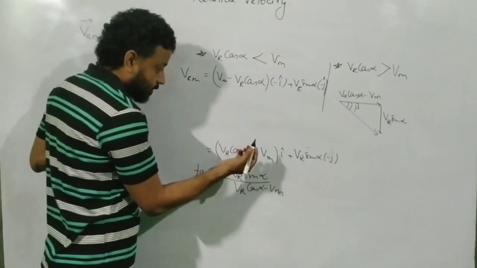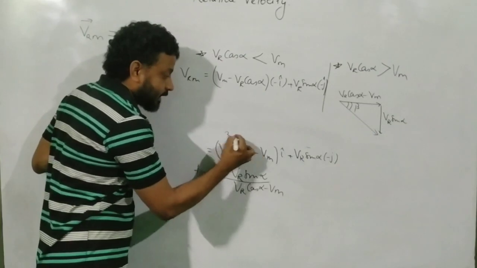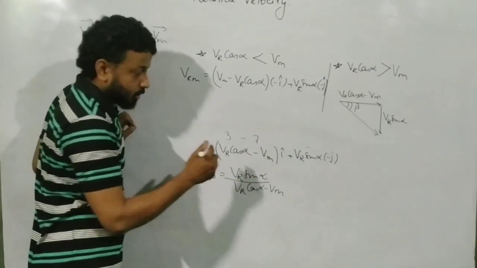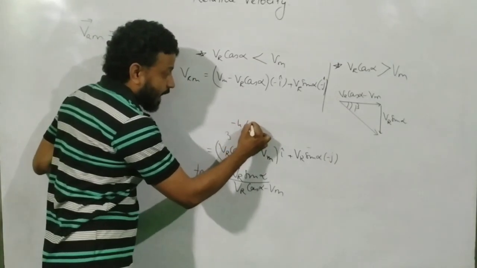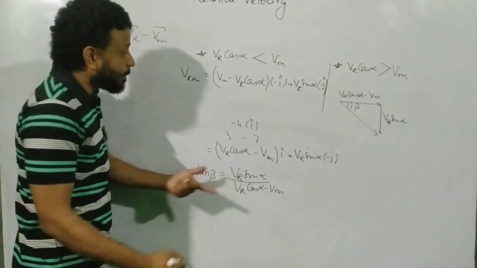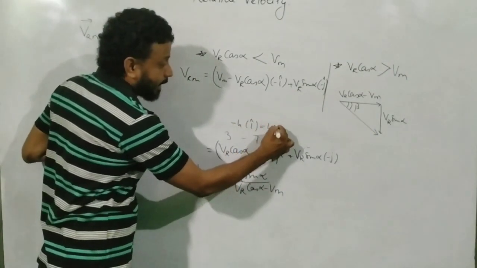Those who are finding difficulty to understand this, just imagine if this is 3 minus 7. What will you write? You will write minus 4, yes or no? So you will write minus 4 i cap, which I can further write as 4 minus i cap.